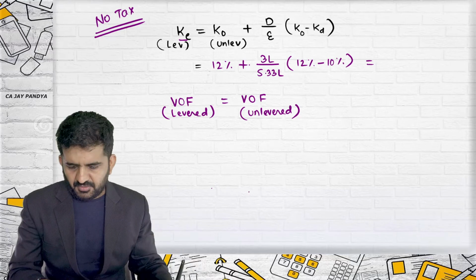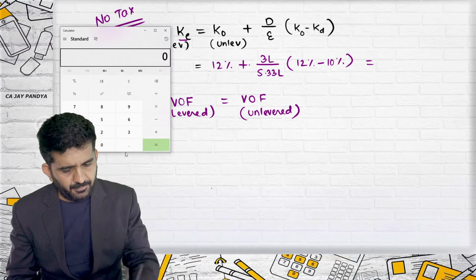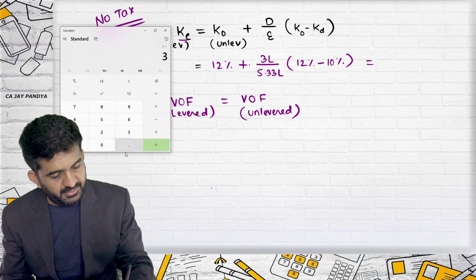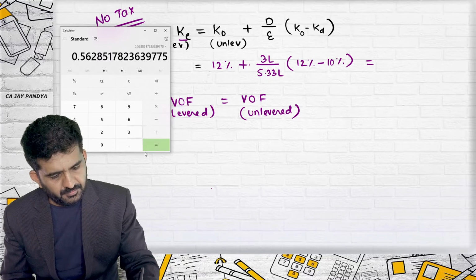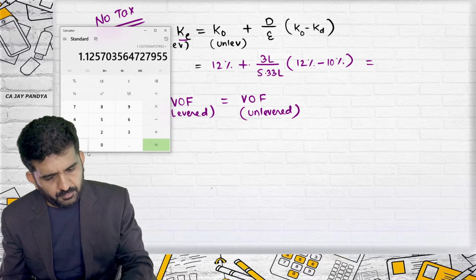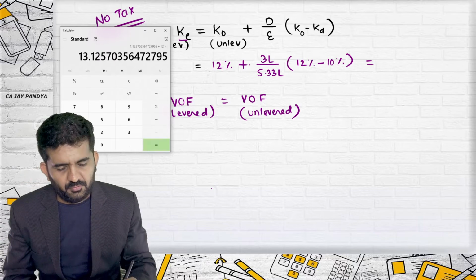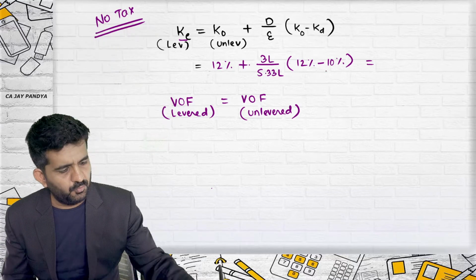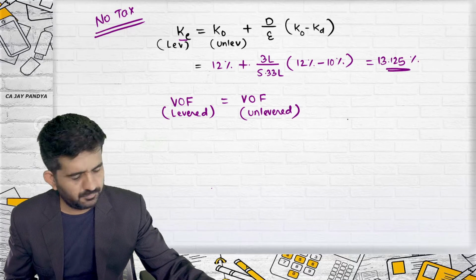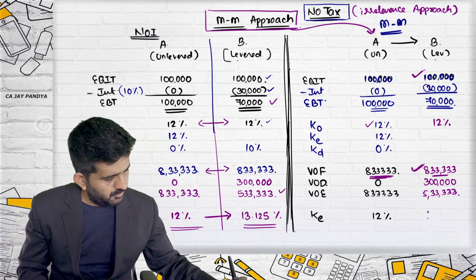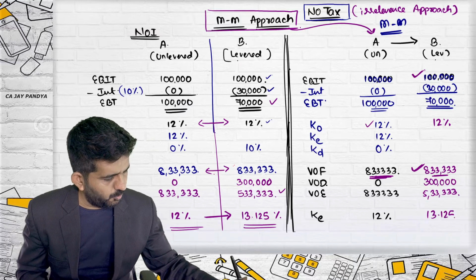What is the answer of this in our case? 3 divided by 5.33 multiplied by 2 plus 12, which is 13.125.